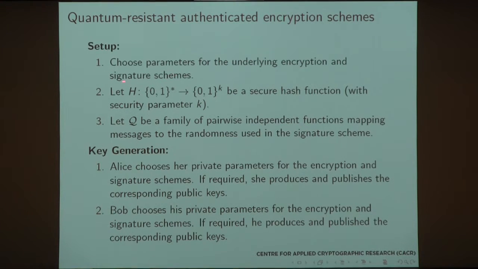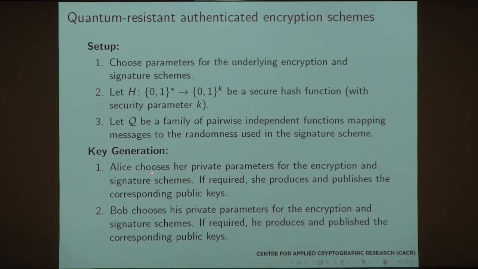Basically, setup: we choose parameters for the underlying encryption and signature schemes. Then we take a hash function, which is secure with security parameter k. We need the family of pairwise independent functions mapping messages to randomness. Key generation: Alice needs to choose her private key parameters for the encryption and signature schemes. If needed, she's going to produce and publish the corresponding public keys. Bob is going to do exactly the same thing symmetrically.